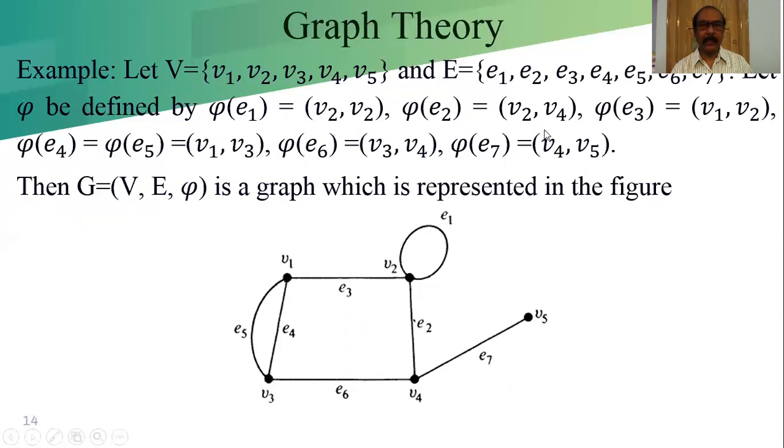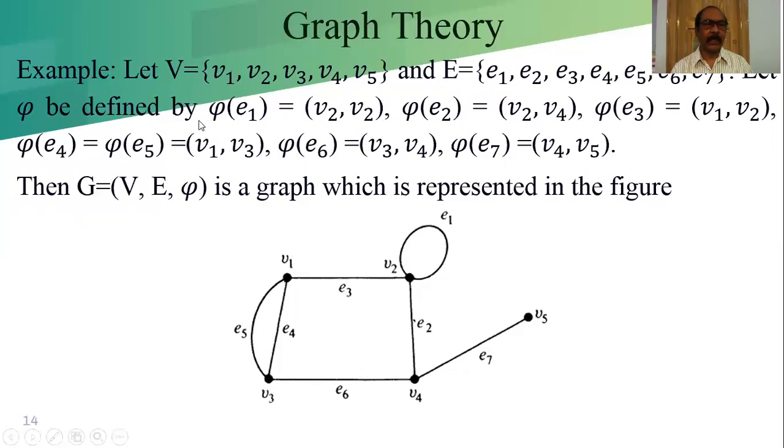Now the edge set, E is the edge set. How many edges are here? E1, E2, E3, E4, E5, E6, E7. These are the elements of the edge set. And let phi be the function which defines the relation between the edge and the vertex.